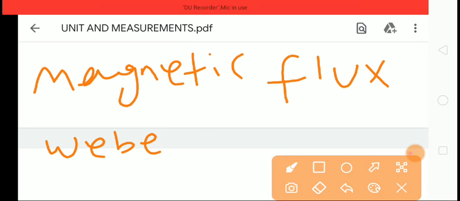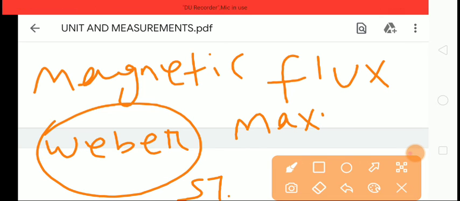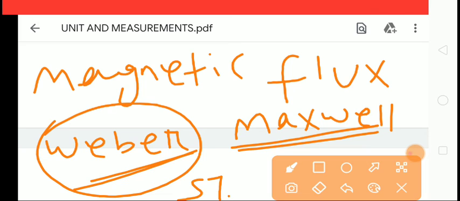Weber is the SI unit. The CGS unit of magnetic flux is Maxwell. SI unit is Weber, CGS unit is Maxwell.